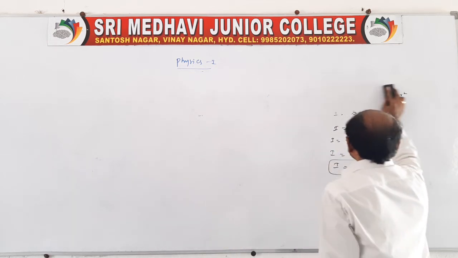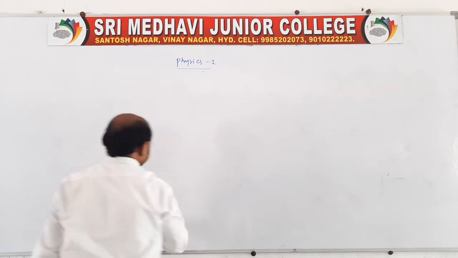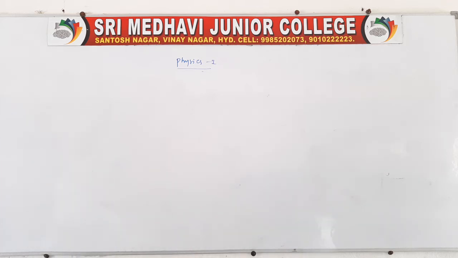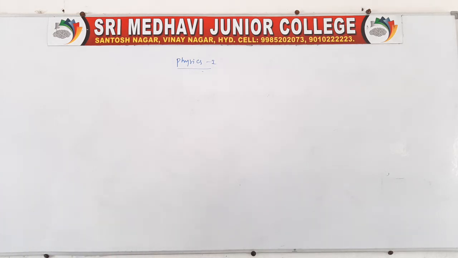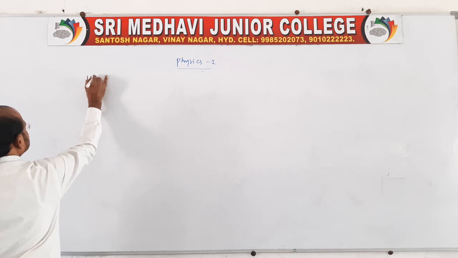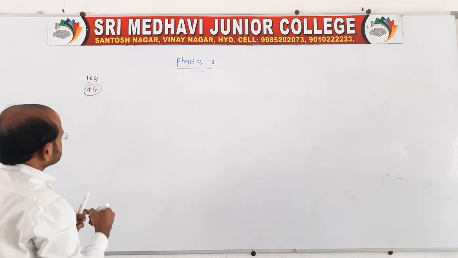So the square corner, there are 4 particles of masses placed at the 4 corners. The masses are given, each mass is 100 gram. I think it is page number 164, question number 4. Right? You draw a square.